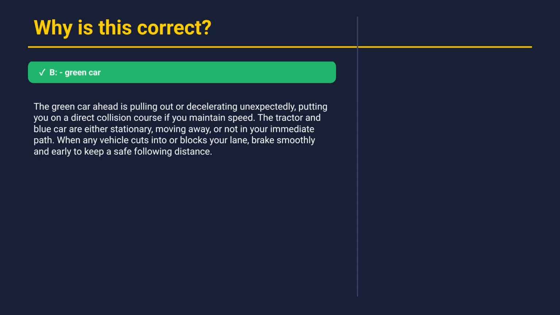The green car ahead is pulling out or decelerating unexpectedly, putting you on a direct collision course if you maintain speed. The tractor and blue car are either stationary, moving away, or not in your immediate path. When any vehicle cuts into or blocks your lane, brake smoothly and early to keep a safe following distance. All right, let's move on to the next question.